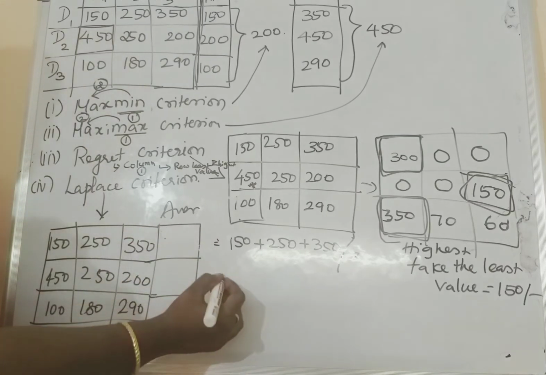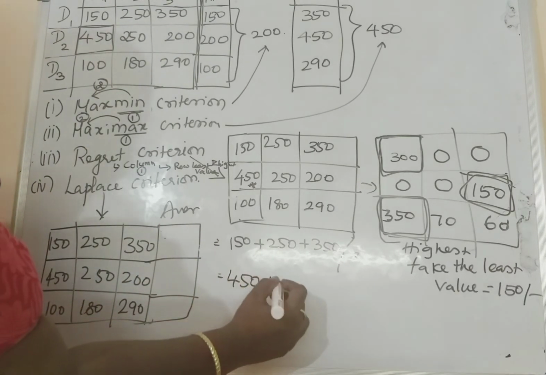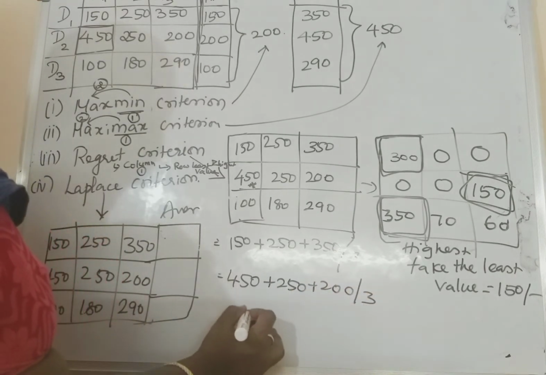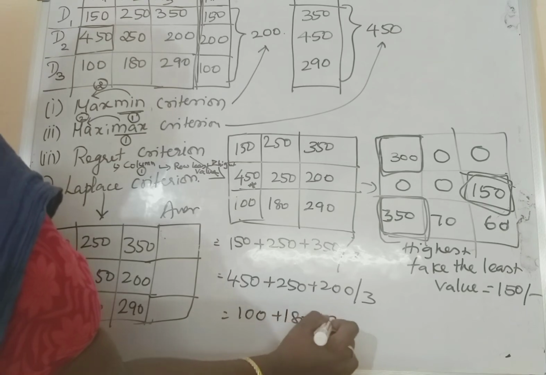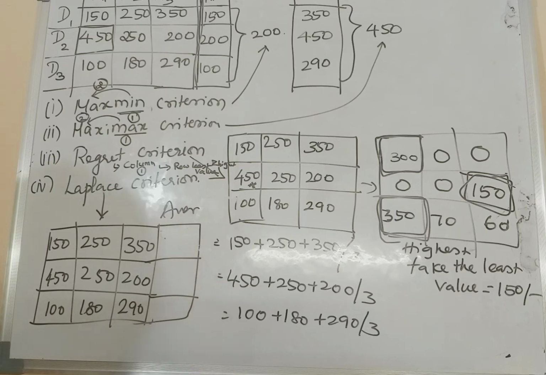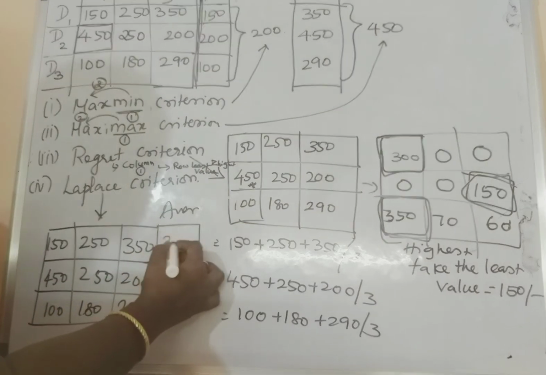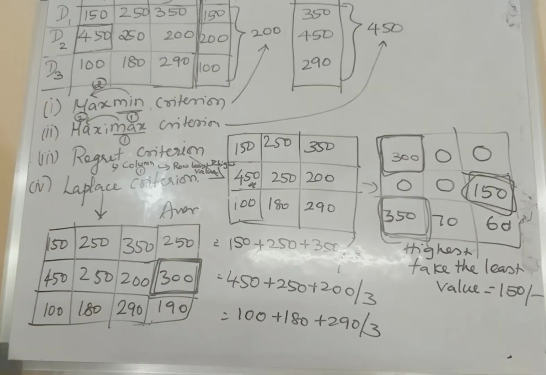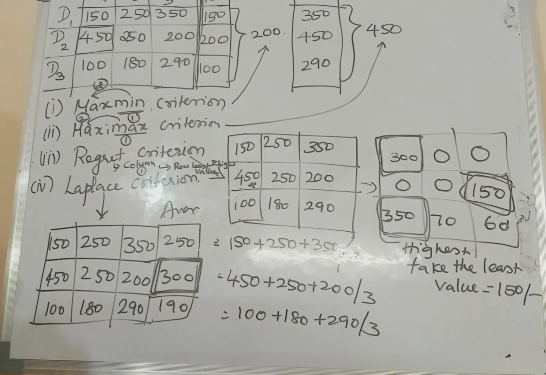Divided by 3. And second one, 450 plus 250 plus 200 divided by 3. Then 100 plus 180 plus 290 divided by 3. So probably your result will be 250, then 300, then 190. From this, the maximum value is to be taken for Laplace. So using Laplace criterion, to maximize profit, choose D2, right? So D2 can be chosen.